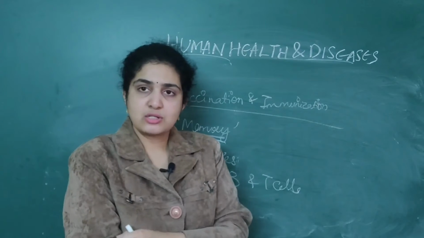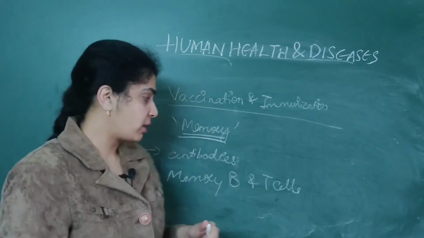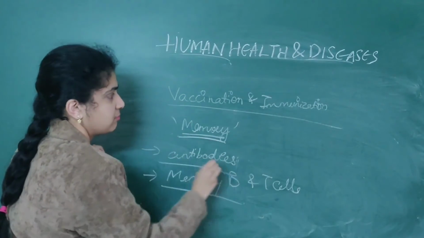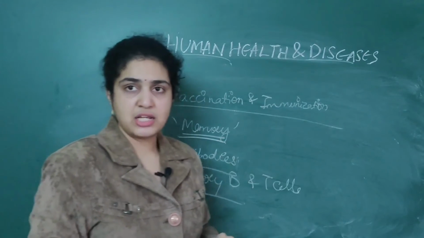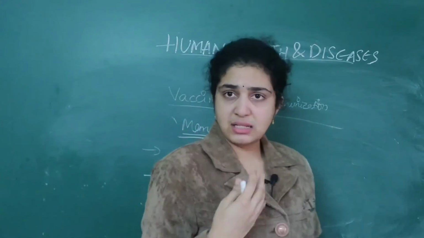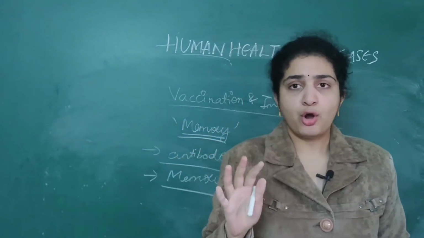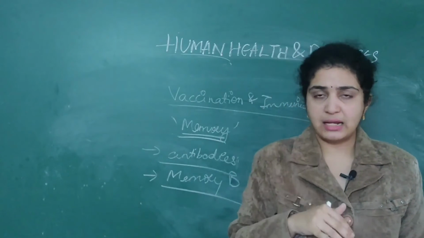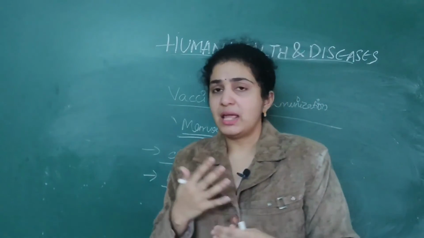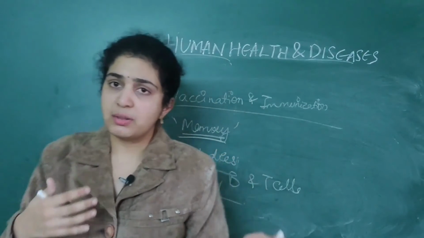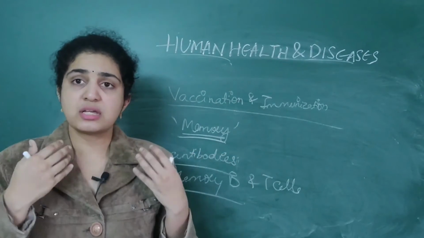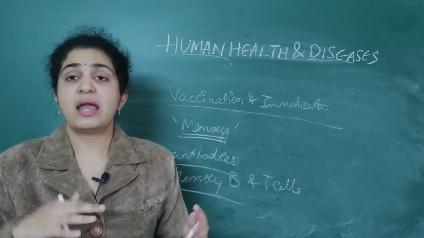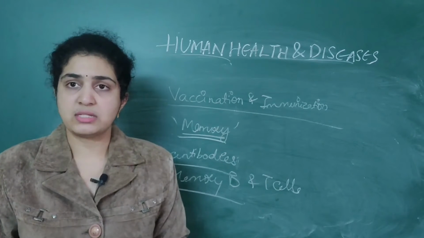Memory B and T cells also play a very important role in this vaccination procedure. Normally, if some pathogen enters our body, it takes some days for the B lymphocytes and T lymphocytes to recognize the antigen, and then it produces antibodies.